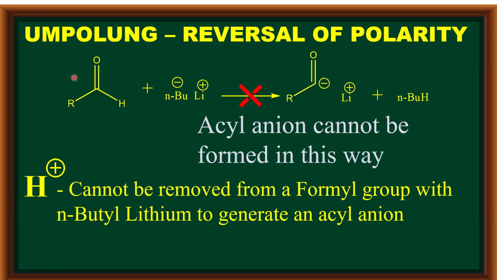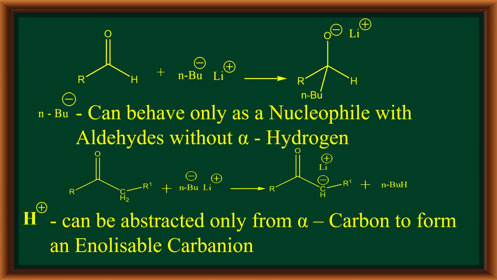Usually, when an aldehyde is treated with a strong base like n-butyllithium, the base does not remove the aldehydic hydrogen to generate an acyl anion like this. The negative charge is not developed on the carbonyl carbon. This n-butyl anion does not behave as a base to abstract the aldehydic hydrogen as a proton.